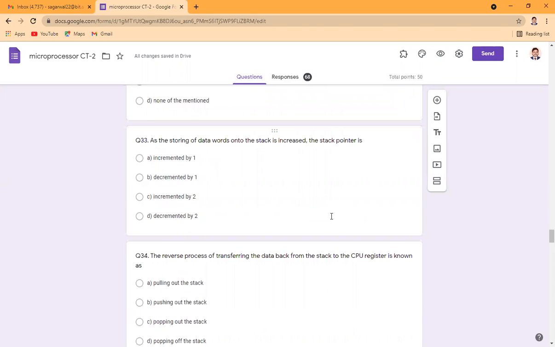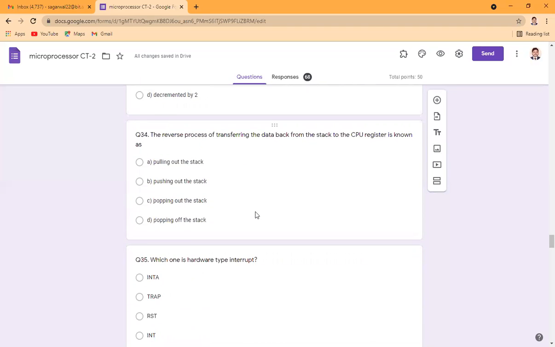As storing of the data words onto the stack is increased, the stack pointer is decremented. We know that whenever we store any number into the stack, the stack pointer is decremented by 2. So whenever we are storing values into the stack, it means we are increasing the data words in the stack, and the stack pointer will be decremented by 2. So D is the correct answer.